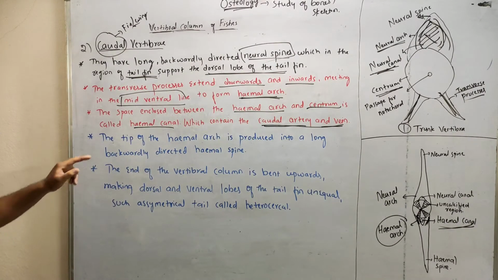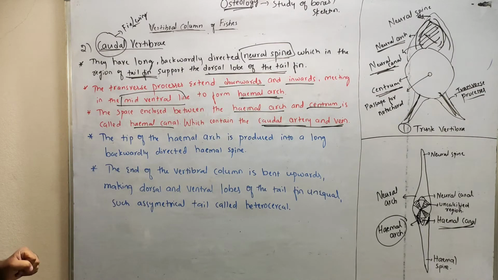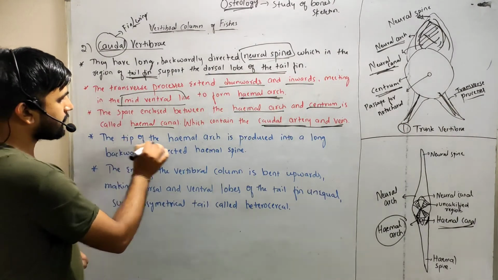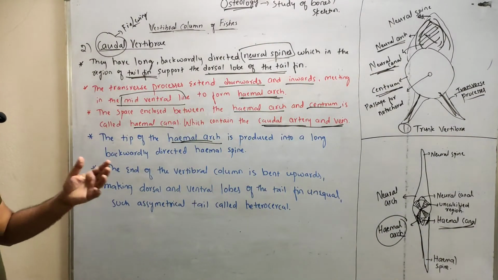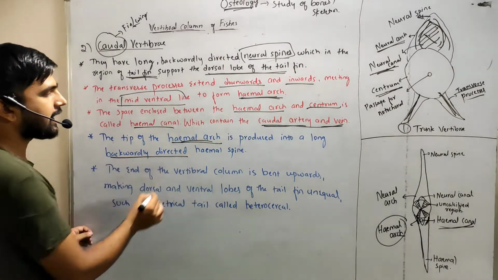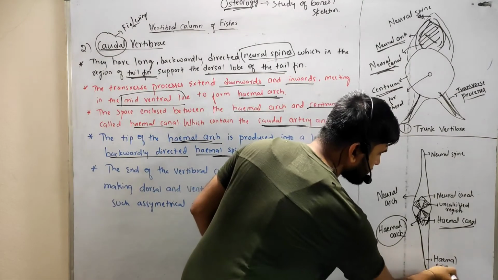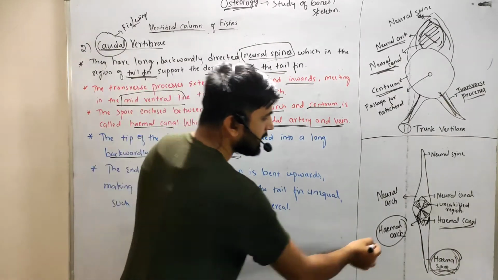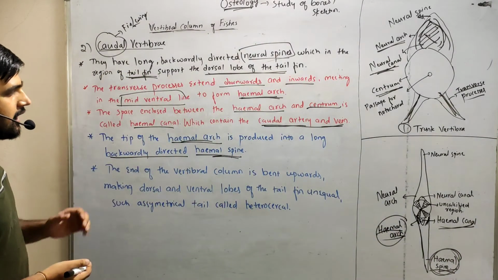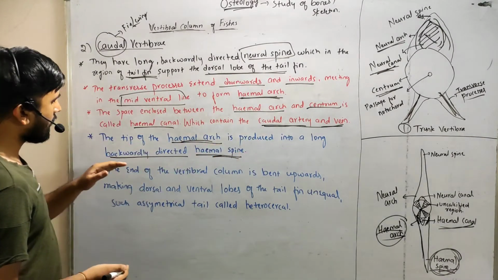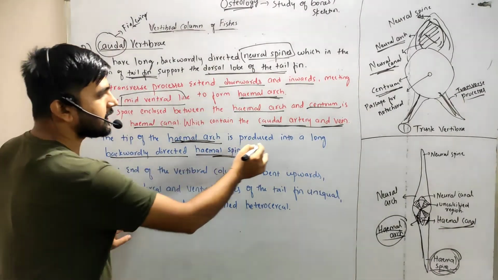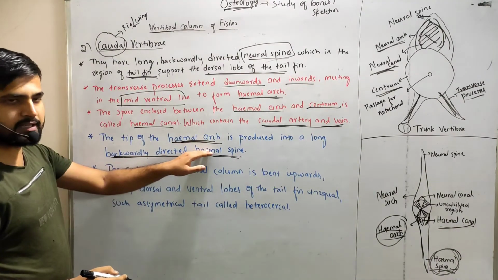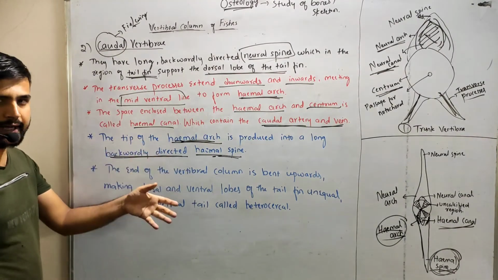Next, the tip of the hemal arch is produced into a long, backwardly directed hemal spine. The tip of the hemal arch produces the long, backwardly directed hemal spine. This is the hemal spine. It is formed by the hemal arch. So hemal spines are backwardly directed in nature.